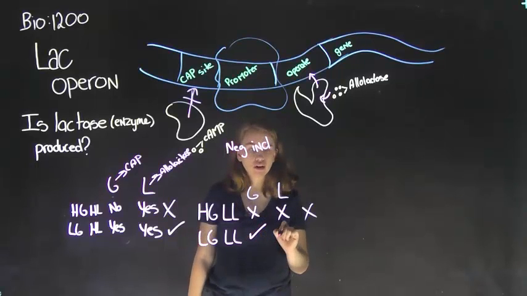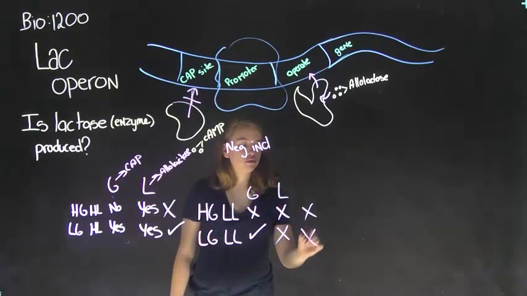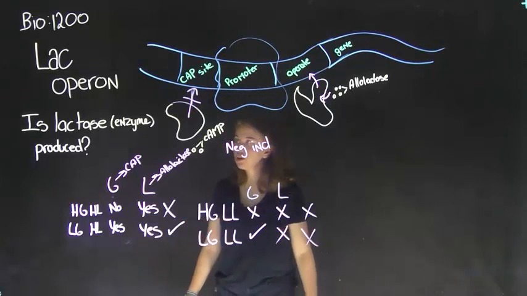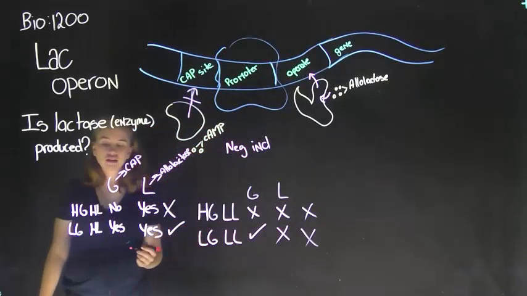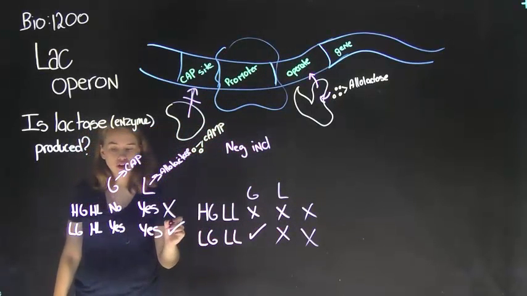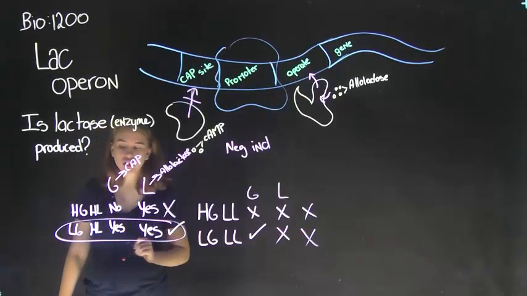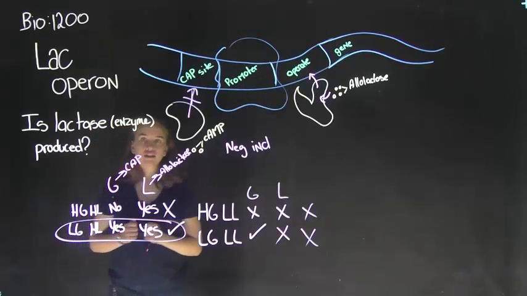With a low glucose and a low lactose, the low glucose will allow cAMP to bind to the CAP site, but allolactose will not be in the operon, so transcription will not occur. The only situation in which lactase, the enzyme for lactose, is produced is if we have a low glucose and a high lactose. And that's all for this video.